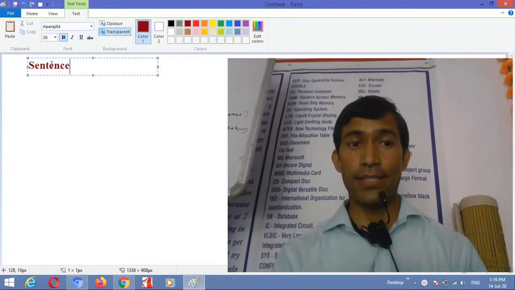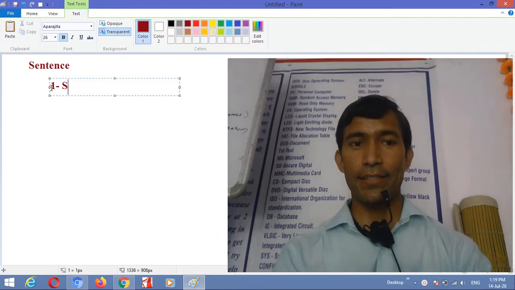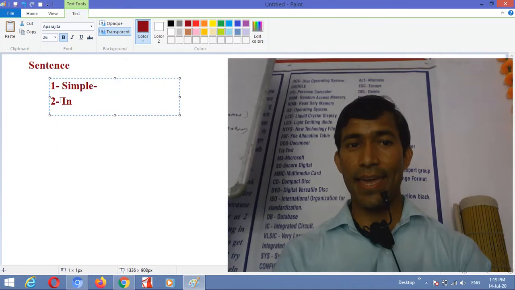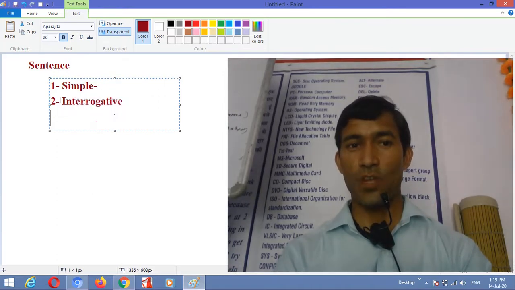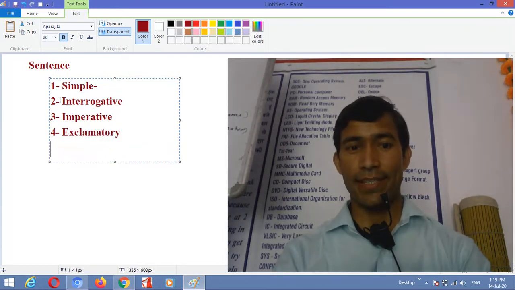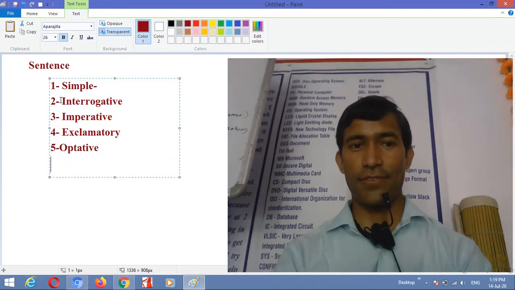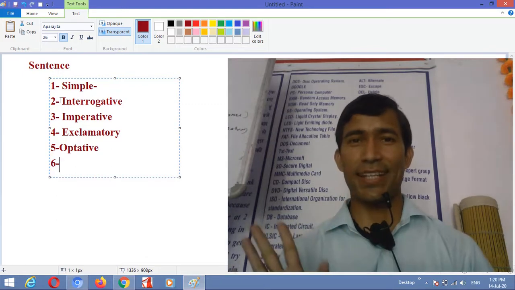Okay, see, we have first one is simple sentence. Then interrogative. Next one we have, okay, and then we have the fourth one, exclamatory, and the fifth one is optative, right? And the sixth one is what mostly the students do not understand, right?